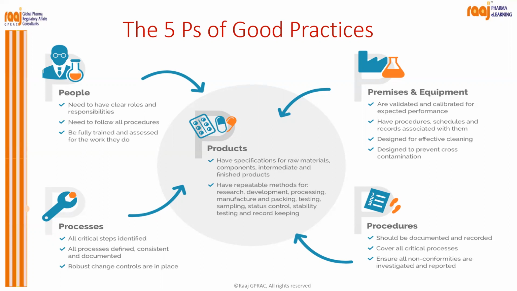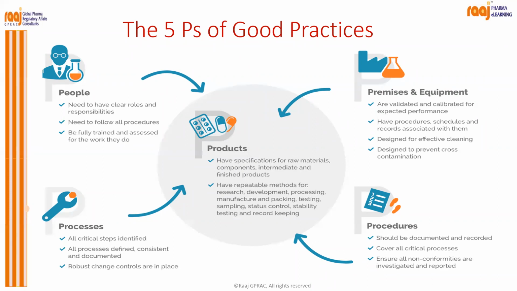Okay. Then premises and equipment are validated and calibrated for the expected performance. They have procedures, schedules, and records associated with them, designed for effective cleaning and designed to prevent cross contamination. So, when you are working in an environment where all the infrastructure and work environment is very conducive, you should see to it that all the machinery and equipment are validated. The equipment should be qualified, and the instruments which are used for measurement have to be calibrated. And the work environment, the cleaning, hygiene, everything is well maintained.